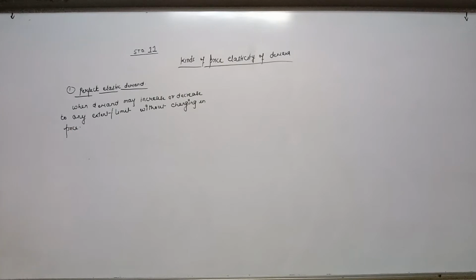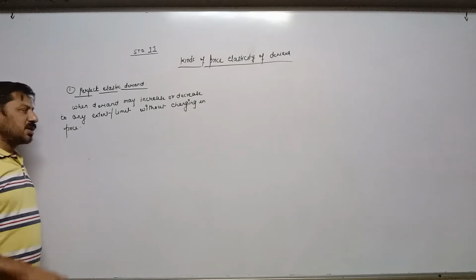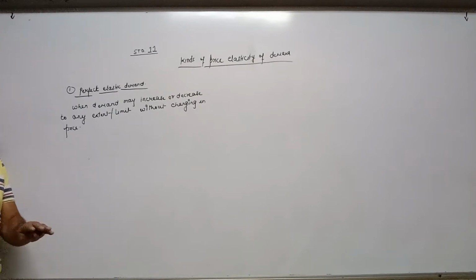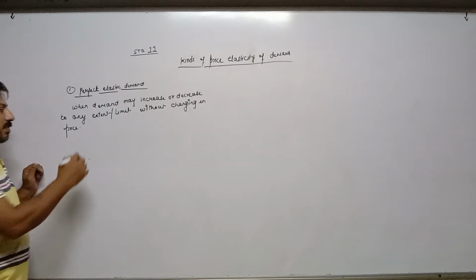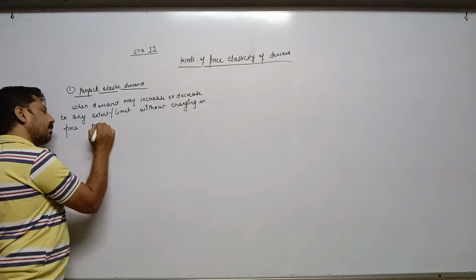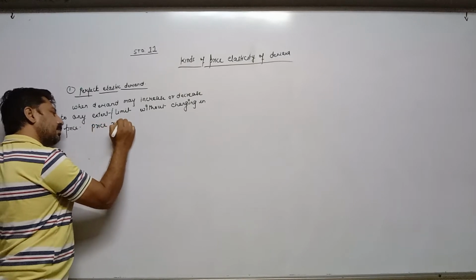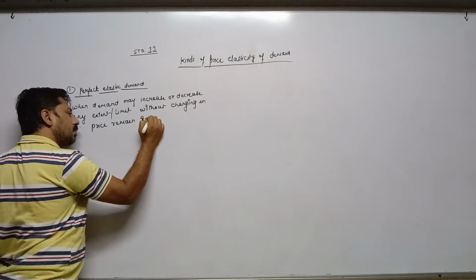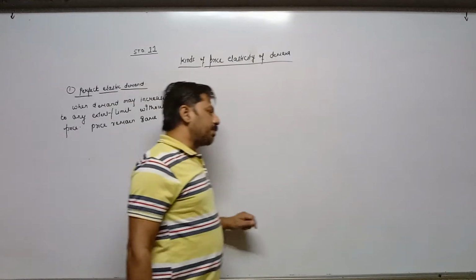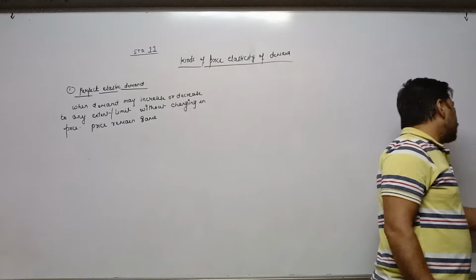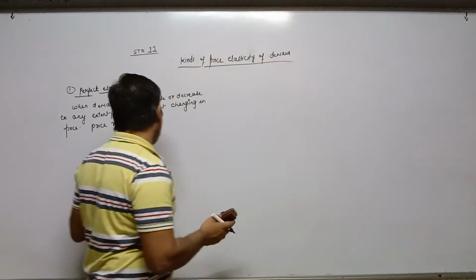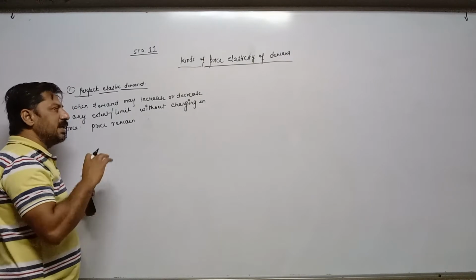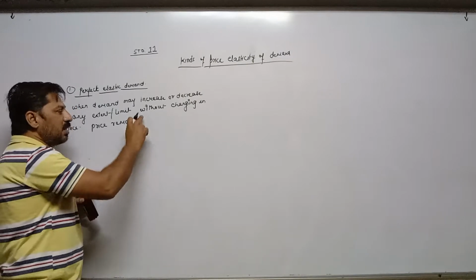In other words, when price does not change and remains the same, then also demand may increase or decrease to any extent due to some other factors.